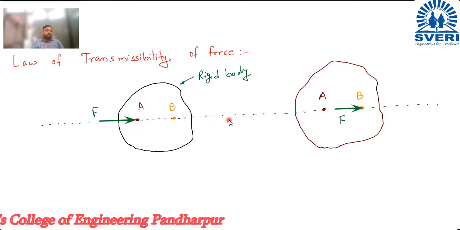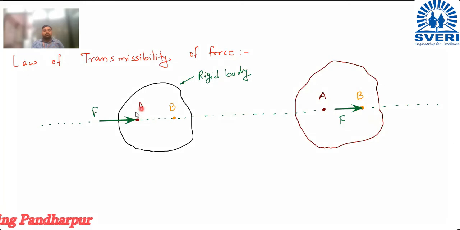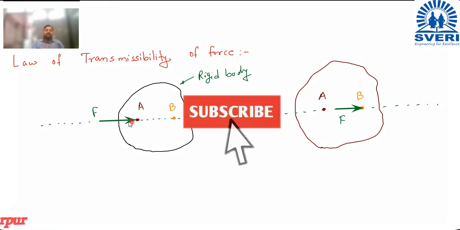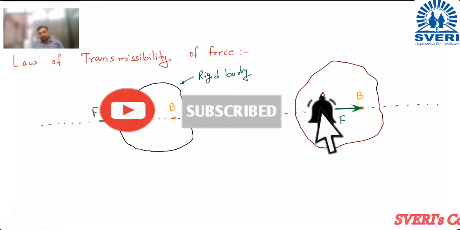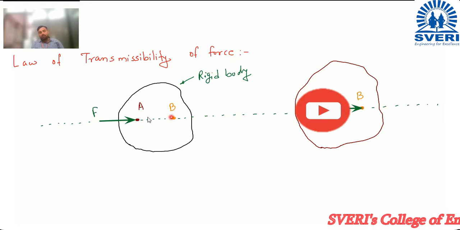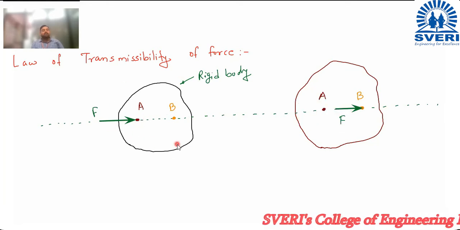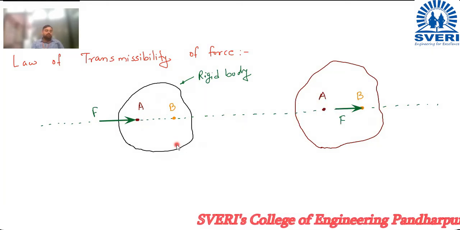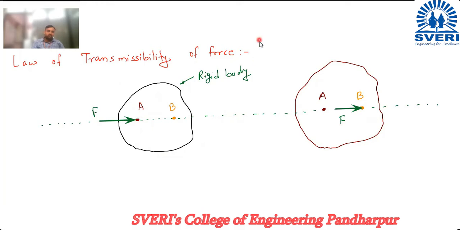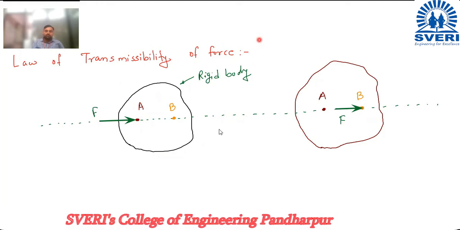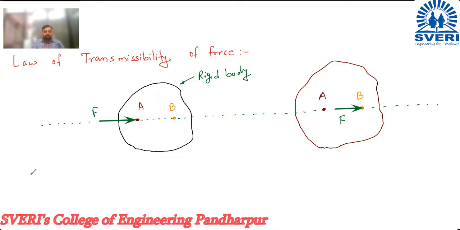Understood? So we can shift this force F from point A to point B, provided that point A and B both are lying on same line of action of the force and both the points are lying within the rigid body. This is the law of transmissibility of force. So we will write the statement for this law of transmissibility of force.